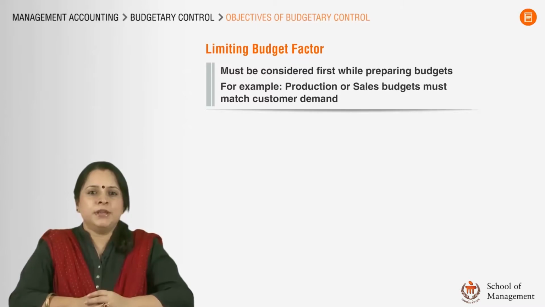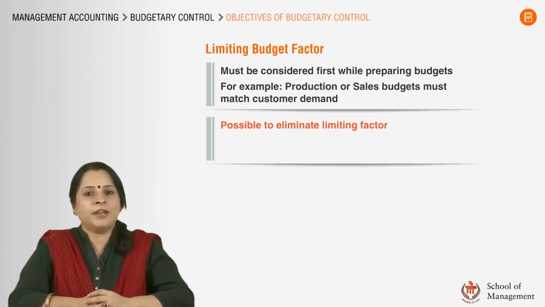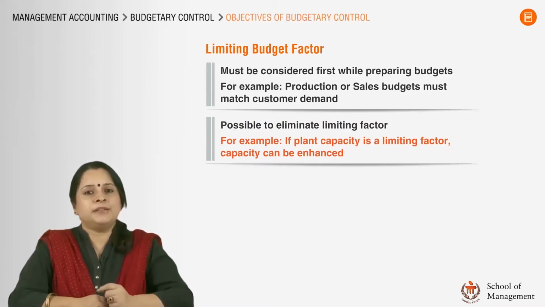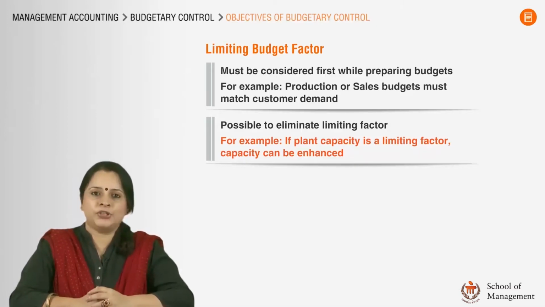However, sometimes it's actually possible to eliminate the limiting factor. For example, if the plant capacity is the limiting factor, the company can actually invest in a new plant and enhance the production capacity.